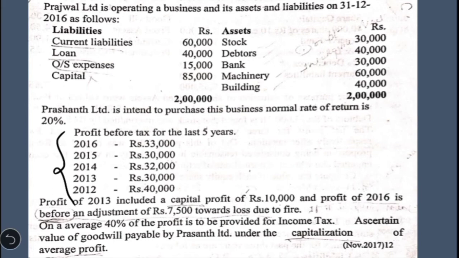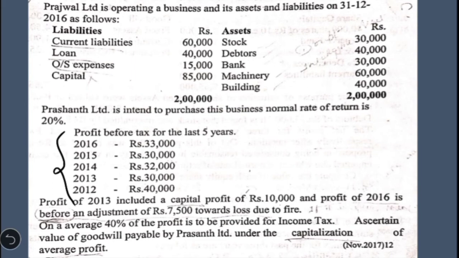So what are the steps we are going to follow? In the first step, we are going to calculate what is the adjusted average annual profit. In the second step, we are going to calculate what is the total value of the business by capitalizing the adjusted average annual profit at the normal rate of return. And in the third step, we are going to write what is the capital employed or net assets. And in the last step, the fourth step, we are going to calculate what is the value of goodwill.